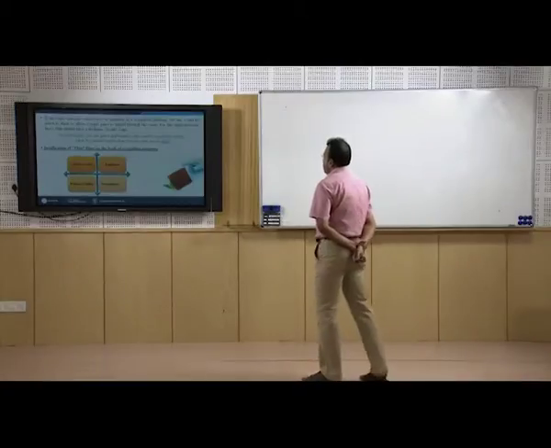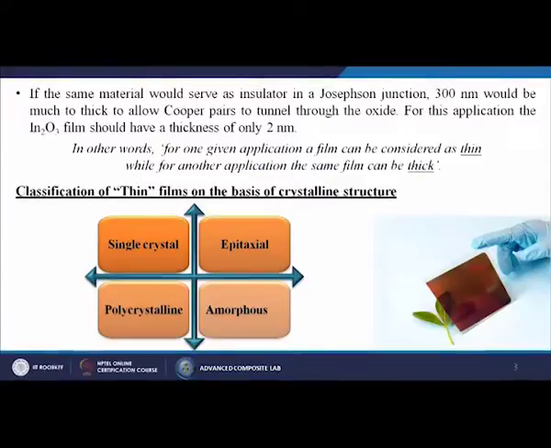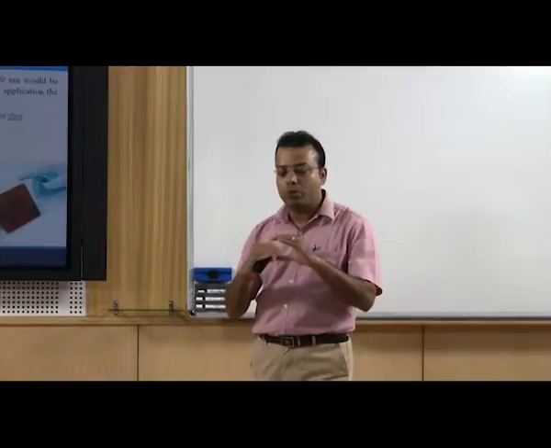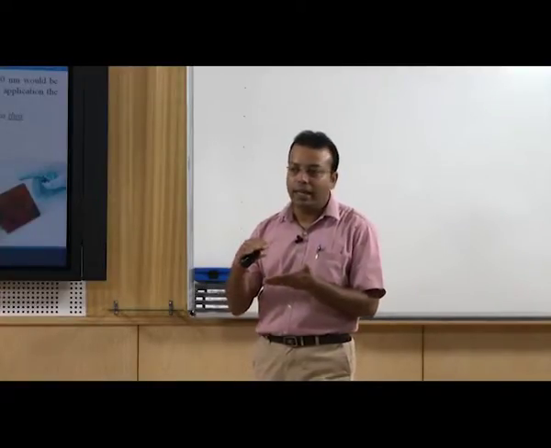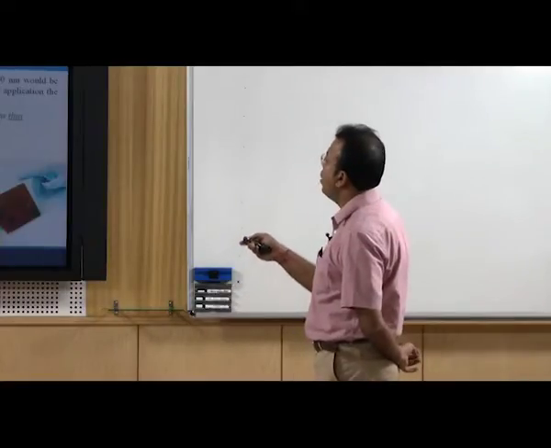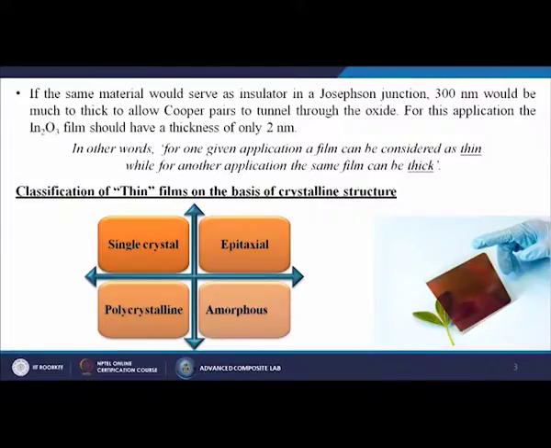If the same material would serve as an insulator in a Josephson junction, 300 nanometer would be much too thick to allow Cooper pairs. Cooper pairs are nothing but the materials we use in between two semiconducting layers. So, through the oxide for these applications, the indium oxide film should have a thickness of only 2 nanometer.